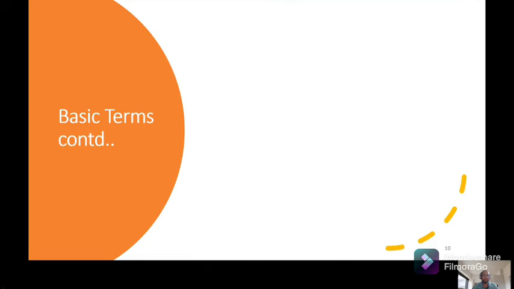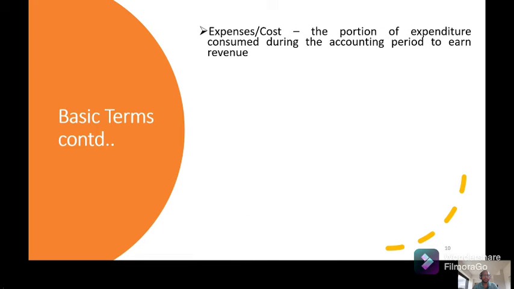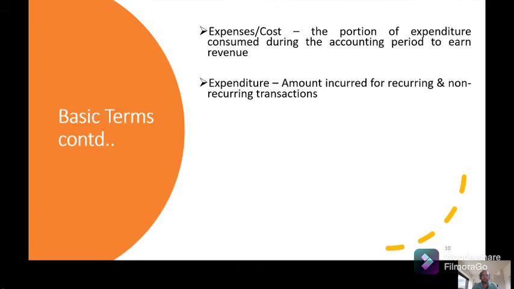Let's learn some more words. Expenses. Expenses is the portion of expenditure which is consumed during the accounting period. What is expenditure?